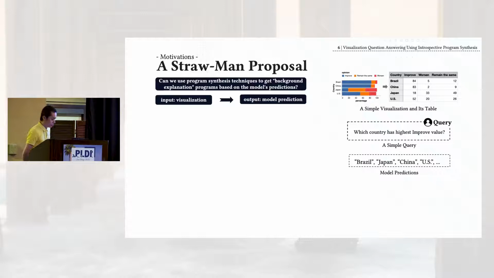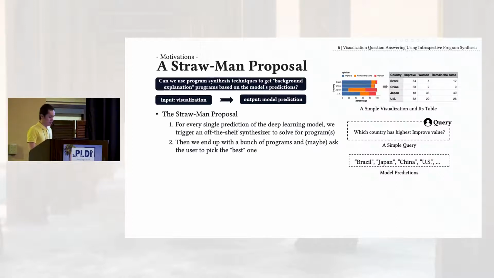You may also wonder how well a Strawman proposal, a naive basic solution, would work. Recall that the problem is to find explanation programs that fit one of the model predictions and match the user query. The most straightforward way would be, first, to invoke an off-the-shelf synthesizer to find feasible programs using the visualization as input and each of the model predictions as output.